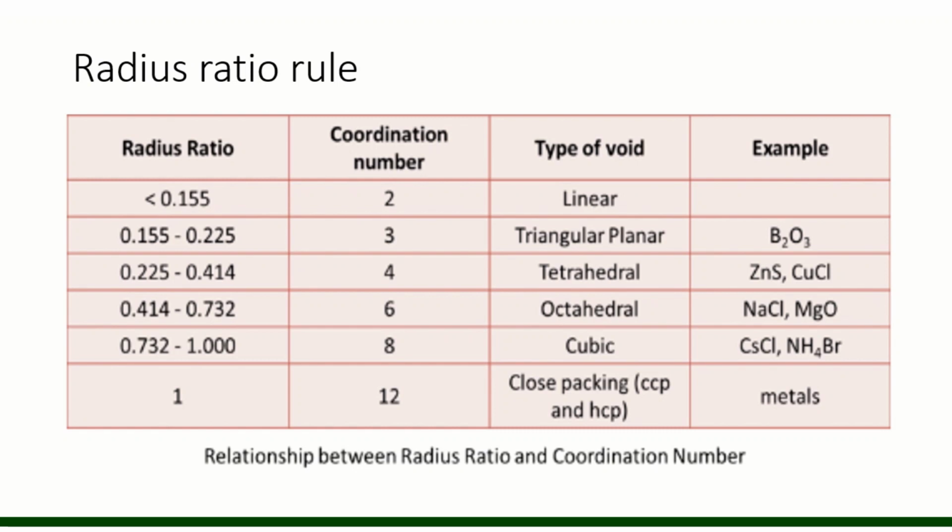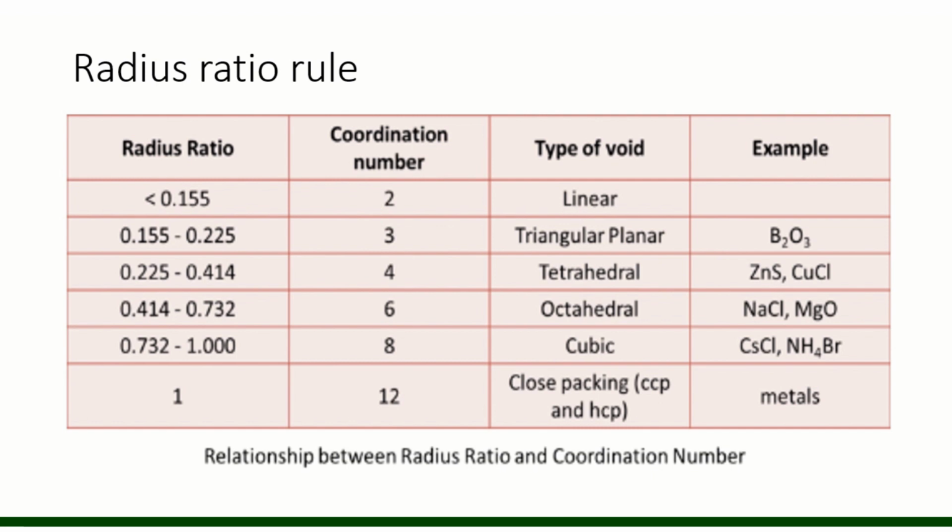The smaller one occupies the void, and the bigger one forms the FCC or crystal lattice. So the ratio of the void to the particle is called the radius ratio.